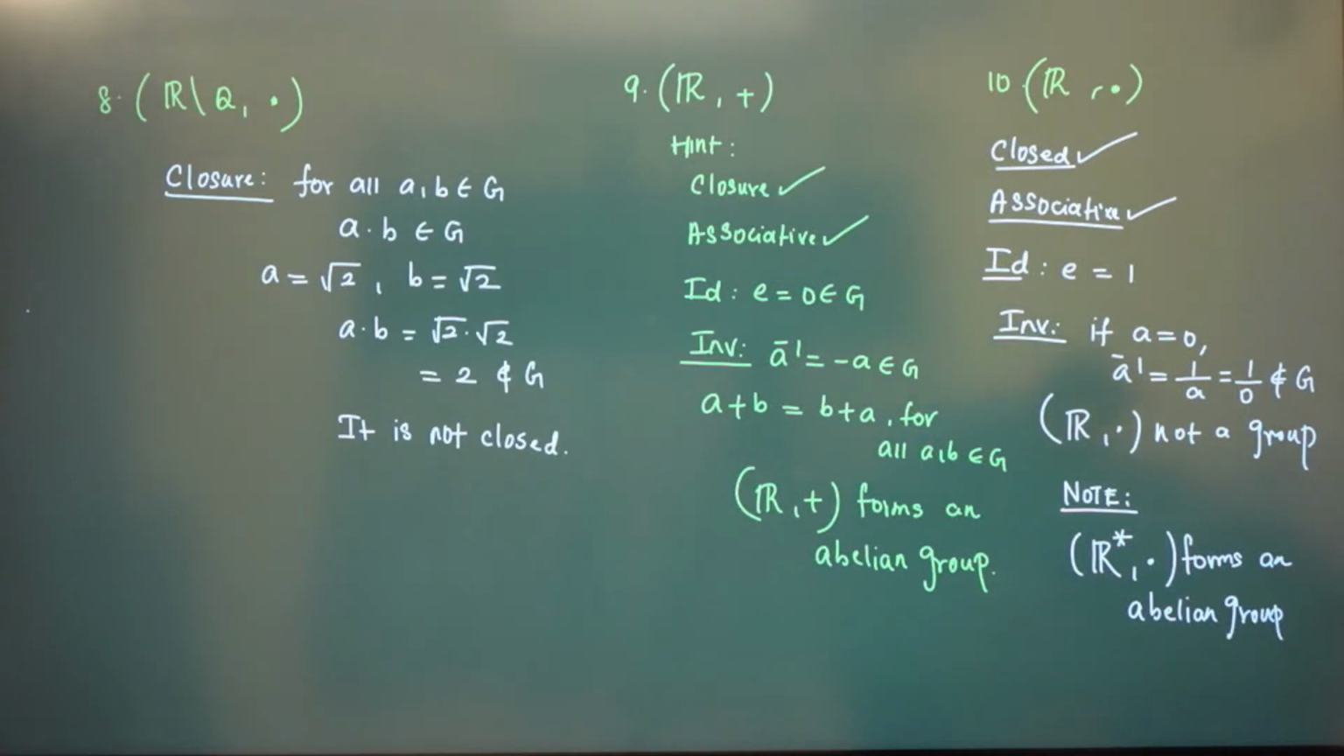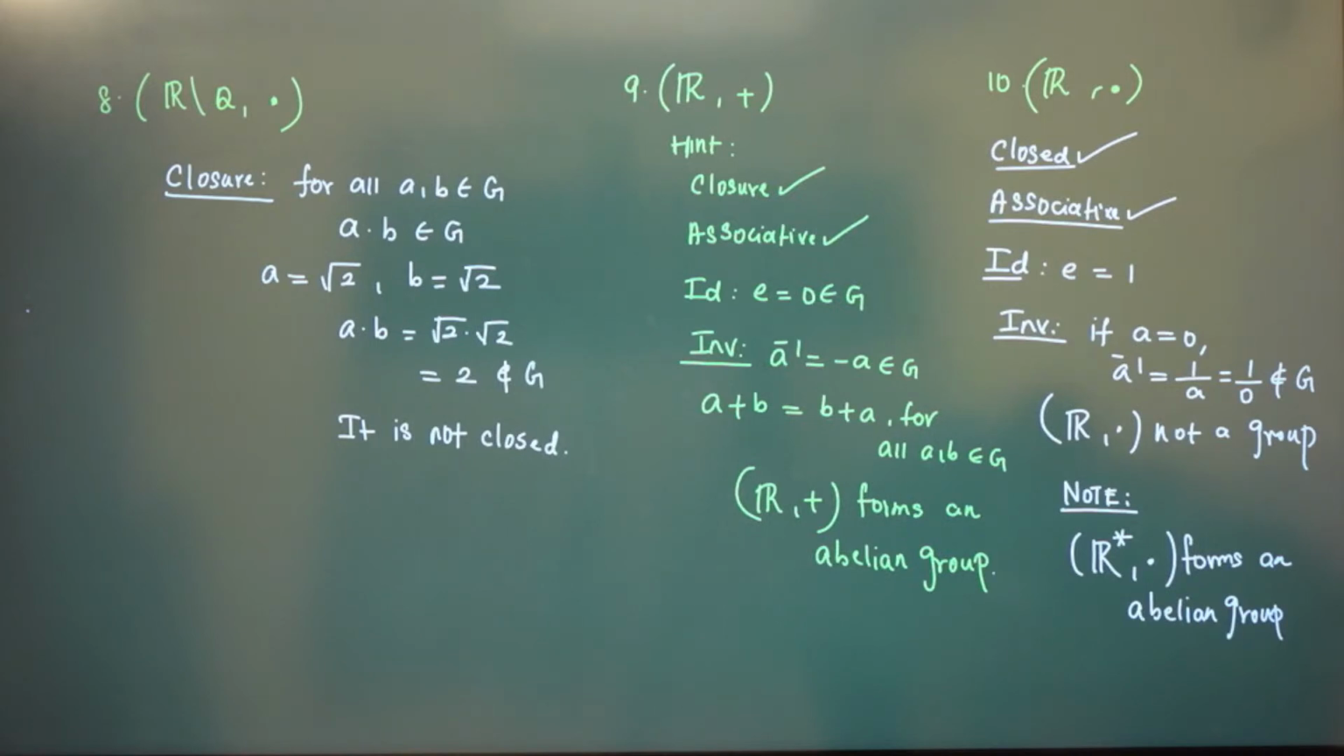With respect to multiplication, for every element there will be an inverse. It is the same as what we discussed for rational numbers. So if we take 0, 1 by 0 will not be in G. Therefore, with respect to multiplication, no number system forms a group. But if you remove 0 from that set, then the real numbers and rational numbers will form a group with respect to multiplication.